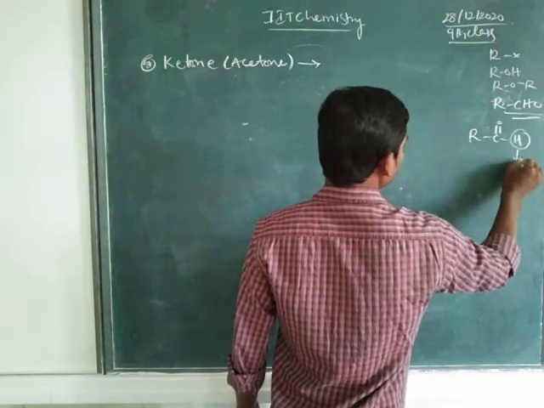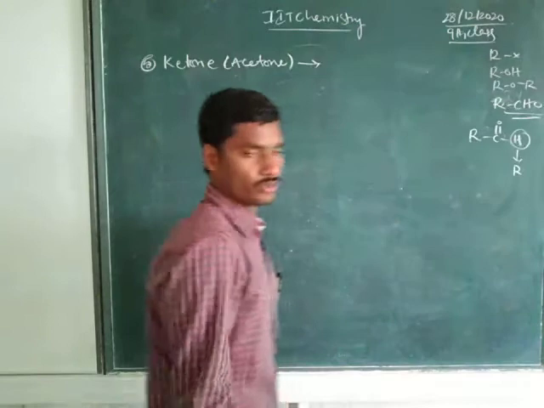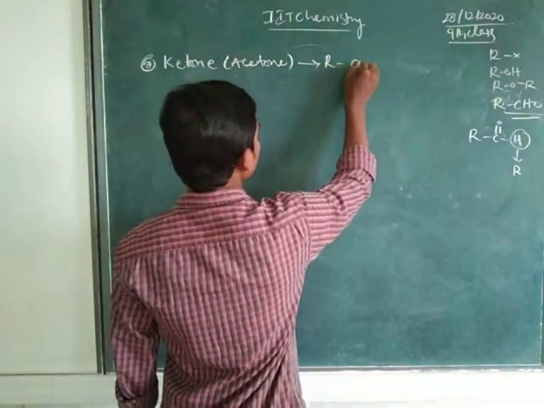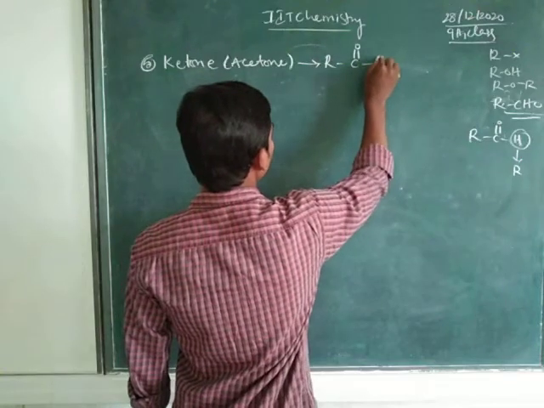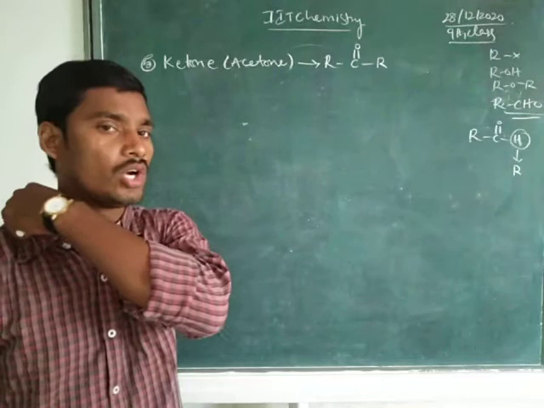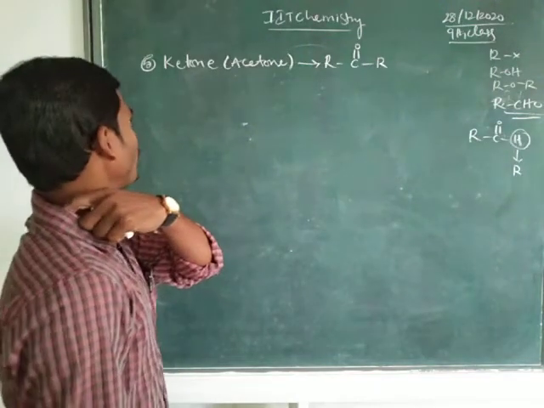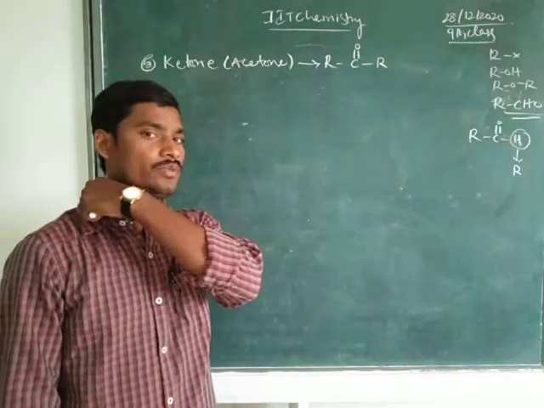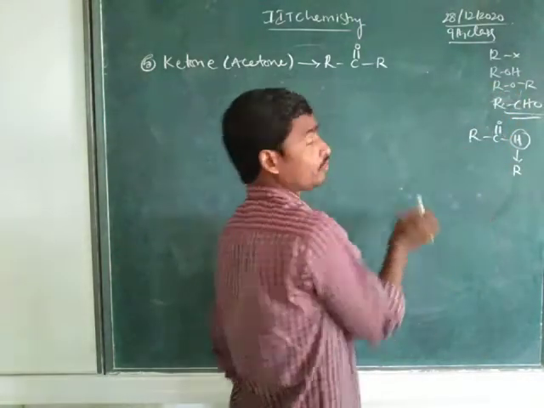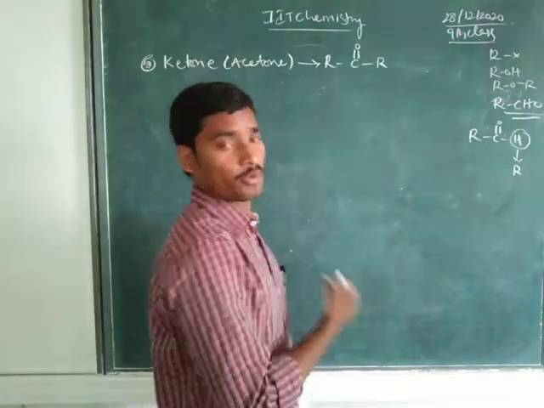Instead of this hydrogen, when you substitute one more alkyl group, we get R C double bond O R. RCOR, this is the functional group of ketone. See here, ROR is the ether functional group. RCOR is the functional group of ketone.